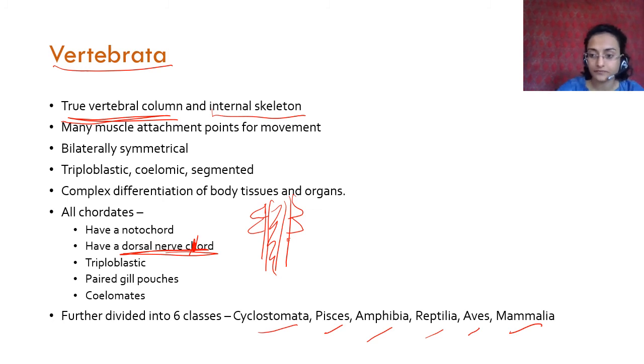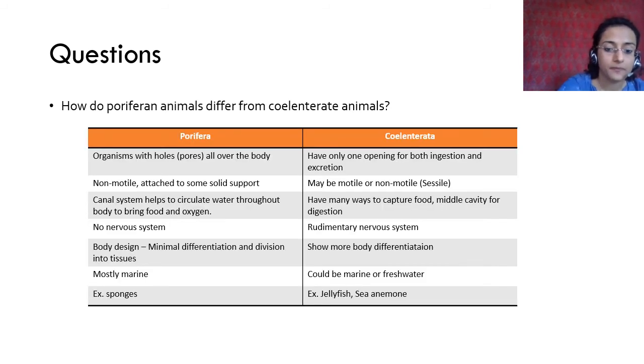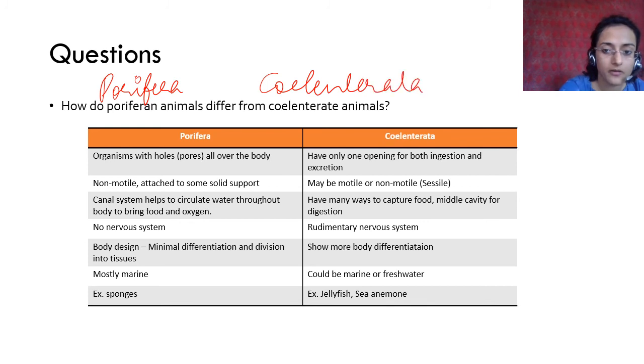Okay, so there are a few questions that I'm going to answer for you here. How do poriferan animals differ from coelenterate animals? How is phylum Porifera different from animals of phylum Coelenterata or Cnidaria? So these are the differences. Porifera, of course, has organisms which have holes or pores all over their body, whereas Coelenterata has only one opening for both ingestion and excretion.